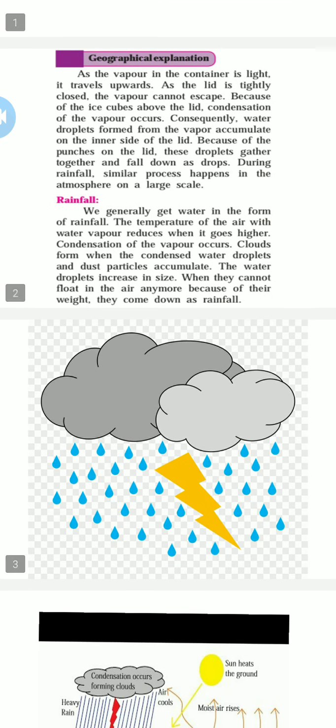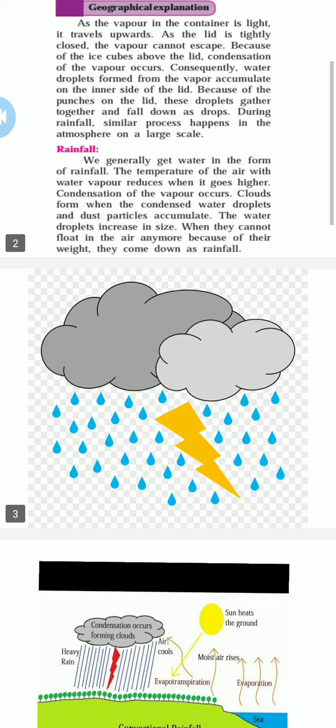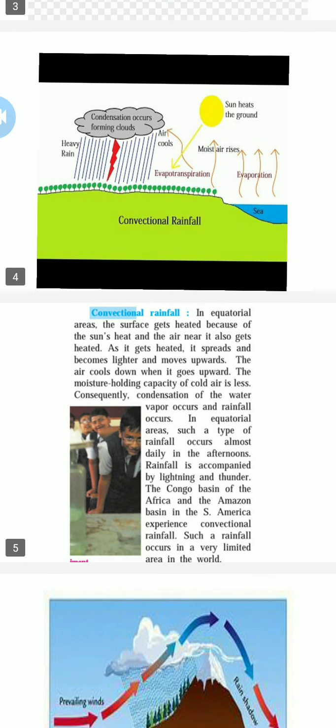The temperature of the air with water vapor reduces when it goes higher. Condensation of the vapor occurs. Clouds form when the condensed water droplets and dust particles accumulate. The water droplets increase in size until they cannot float in the air anymore. Because of their weight, they come down as rainfall. How does rainfall occur? When the vapor condenses, the wind cannot carry the heavy weight, and rainfall occurs. Then we have the first form, that is conventional rainfall.